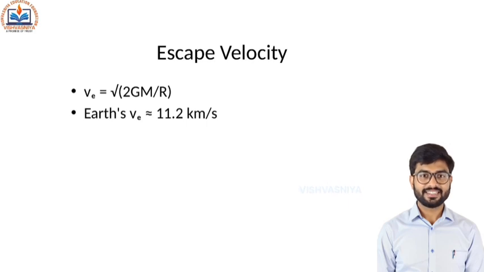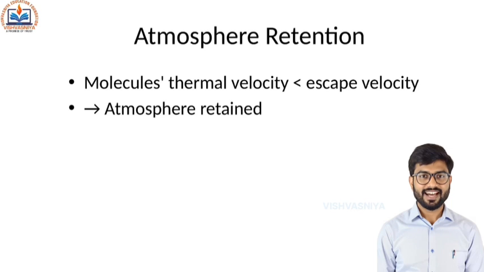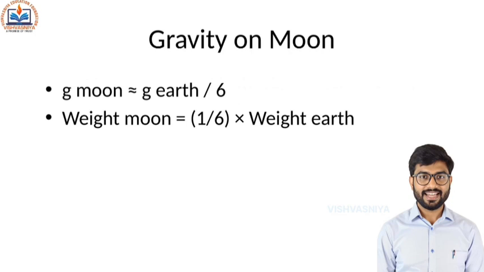Escape velocity is the minimum velocity required to escape the gravitational field of a planet. The formula is V_E = √(2GM / R). For Earth, this escape velocity is approximately 11.2 kilometers per second. Molecules in the atmosphere have thermal velocities that are mostly less than the escape velocity of the Earth, hence they remain gravitationally bound to the planet and the atmosphere exists.